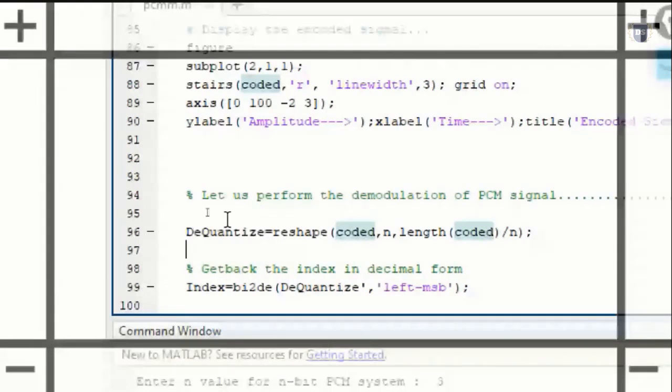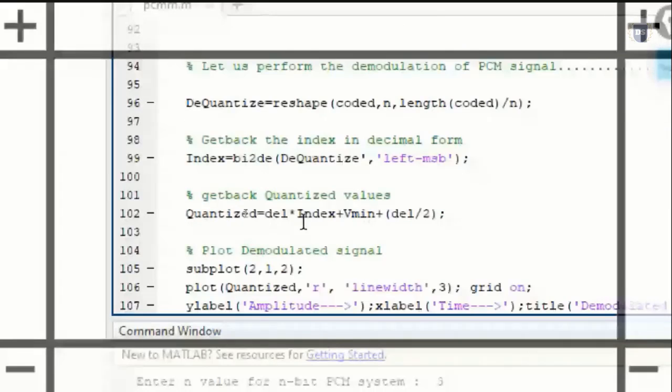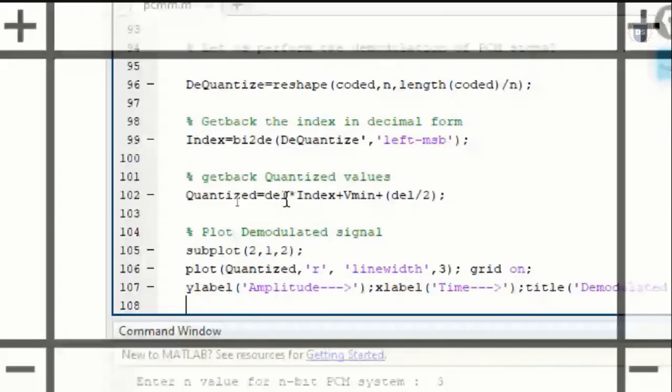Finally, we'll be converting this dequantizer to decimal value, so that we can get back our actual output, or, even though we won't be getting the actual output, we'll get a waveform that resembles our input signal. In order to do that, we'll make use of all these calculations.